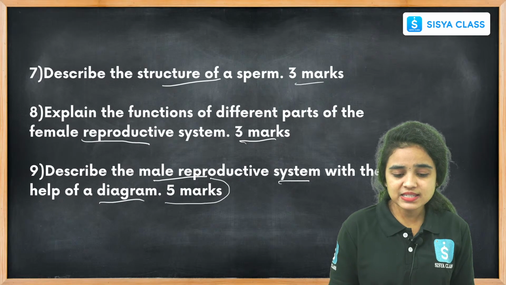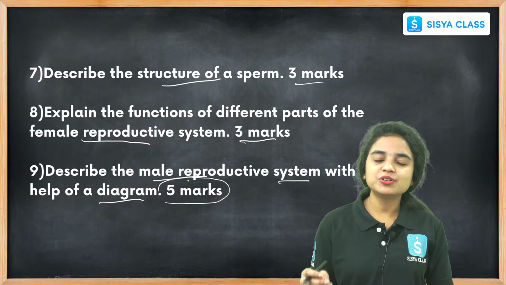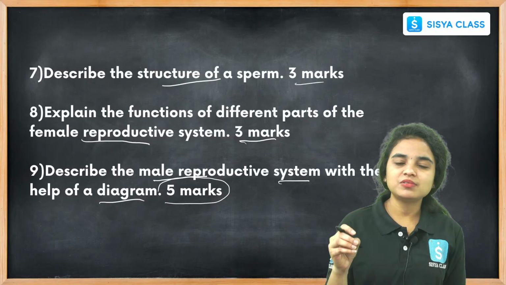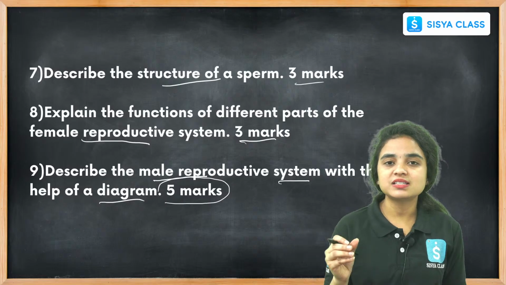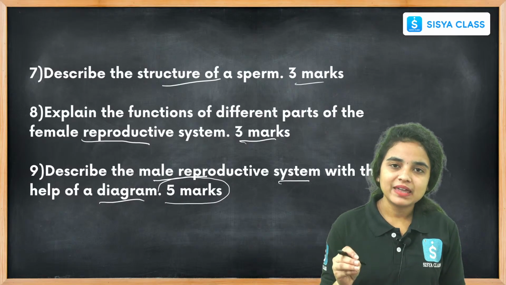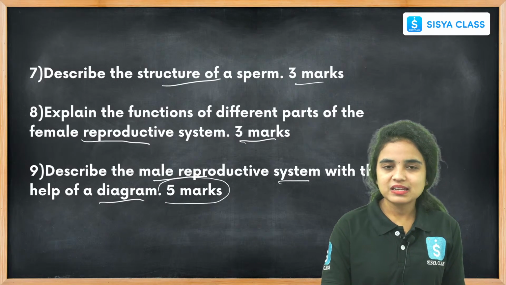And while coming to the next question, describe the male reproductive system with the help of a diagram. It carries 5 marks. Here also you have to draw the diagram as well as write the parts and the functions conducted by the parts of the male reproductive system. Right students, it carries 5 marks.